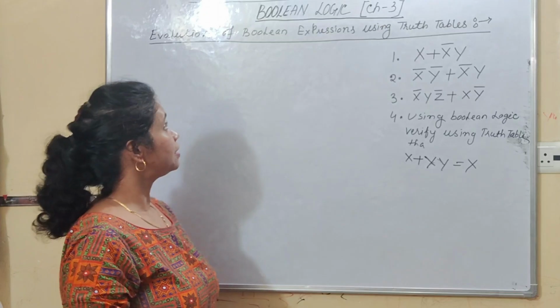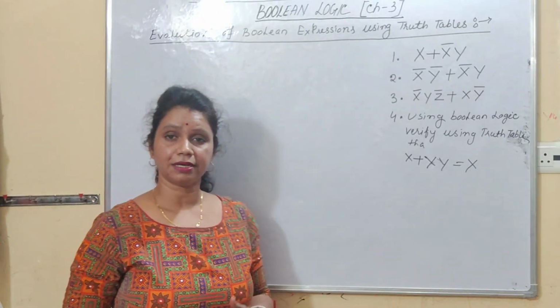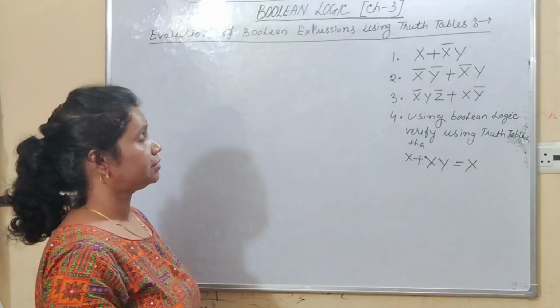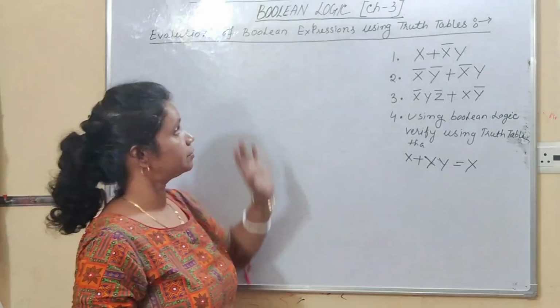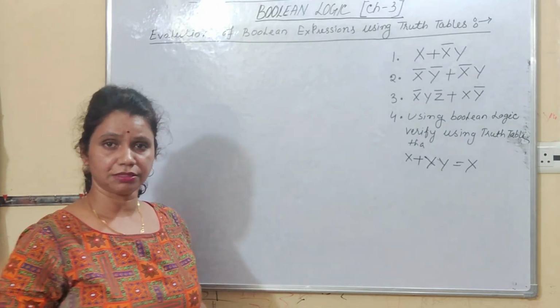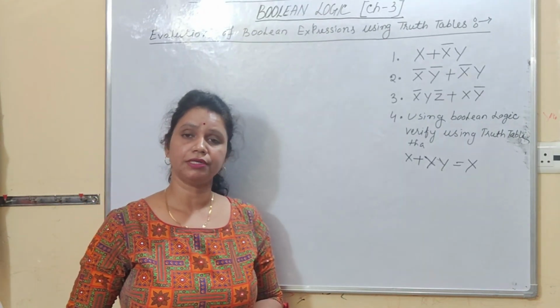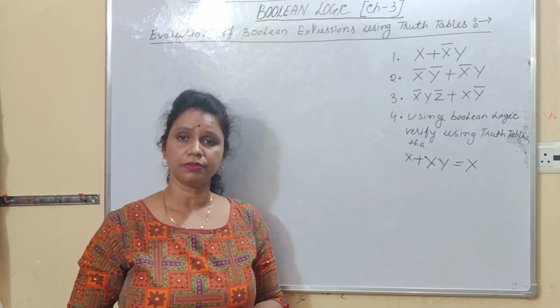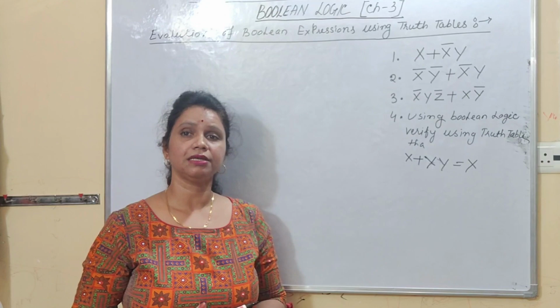Friends, after discussing the concept of logical operators, logical variables, truth values, now we will implement some Boolean expressions. That means evaluation of Boolean expressions using truth tables. Right, students? So what is the meaning of Boolean expressions? Logical expressions are also known as Boolean expressions. That means a Boolean expression is the combination of logical variables as well as the logical operators.